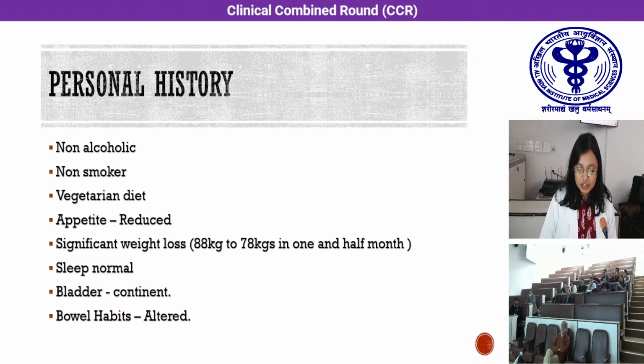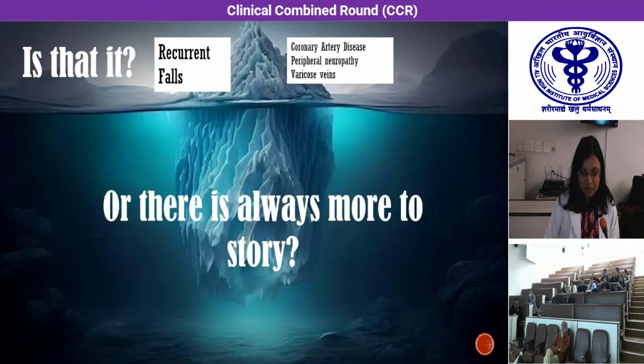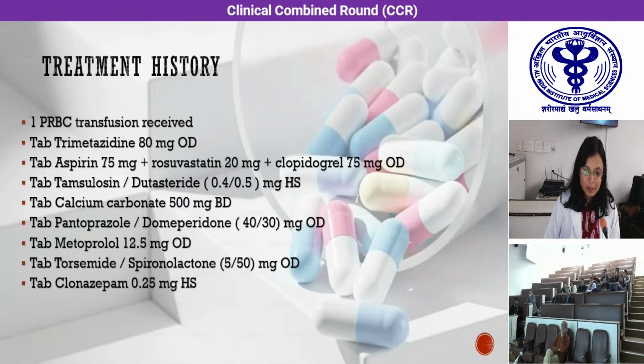His appetite was reduced, and he had a history of significant weight loss, from 88 kg to 78 kg in 1.5 months. His sleep was normal, bladder was continent, and bowel habits were altered. So is that it? A recurrent fall in the background of coronary artery disease, peripheral neuropathy and varicose vein, or is there always more to the story that could have led to the recurrent falls?